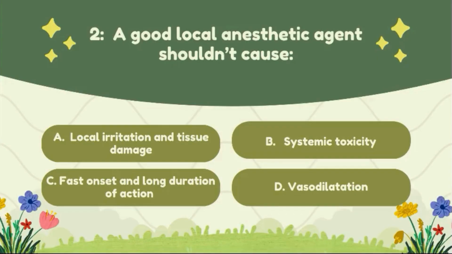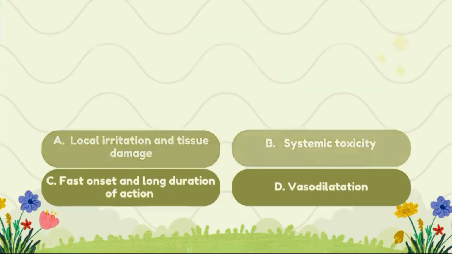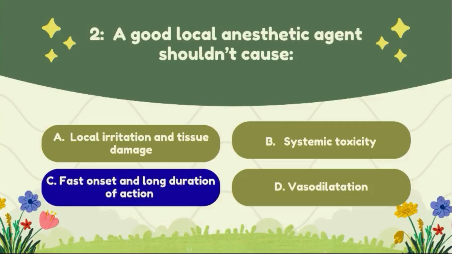Question number 2. A good local anesthetic agent should not cause option A, local irritation and tissue damage; option B, systemic toxicity; option C, fast onset and long duration of action; option D, vasodilation. The correct answer of this question is option C, fast onset and long duration of action.